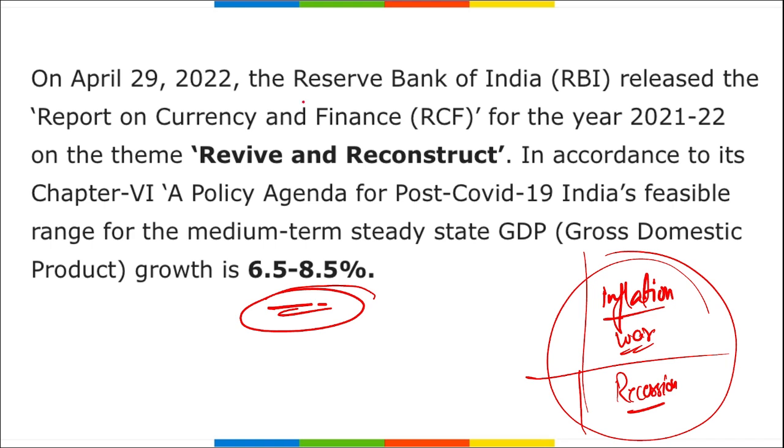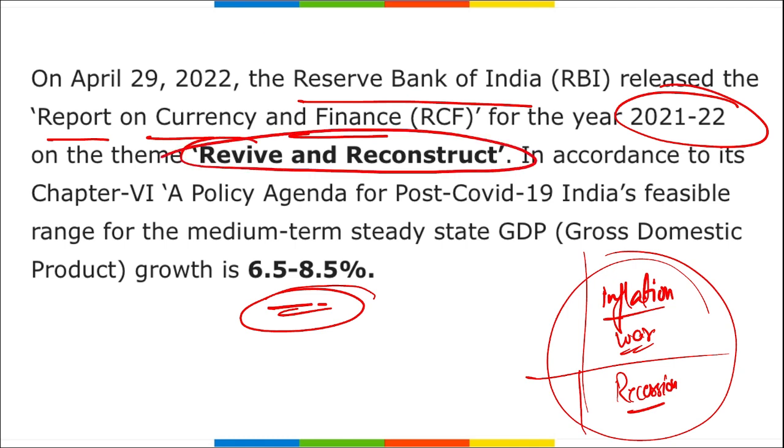Different organizations will be releasing different kinds of data. So as per the RBI, it released a report, that is the Report on Currency and Finance for the fiscal year 21-22, on the theme Revive and Reconstruct. This you have to remember, the theme on which this particular report was released. All right, and they stated that India's feasible range for the medium term steady GDP is around 6.5 to 8.5%.